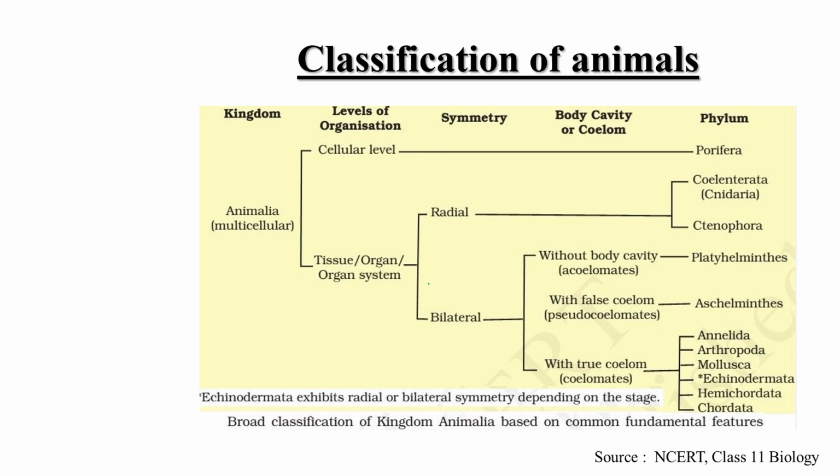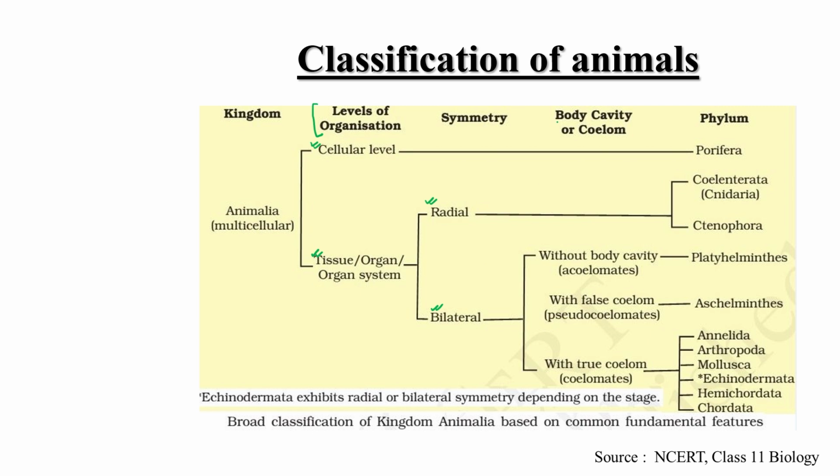Now, classification of animals. This is the Animalia kingdom, which is multicellular in nature, and we further divide it into various categories depending upon their level of organization, whether cellular level, tissue level or organ level. On the basis of symmetry, whether radial symmetric, asymmetric, or bilateral symmetric.